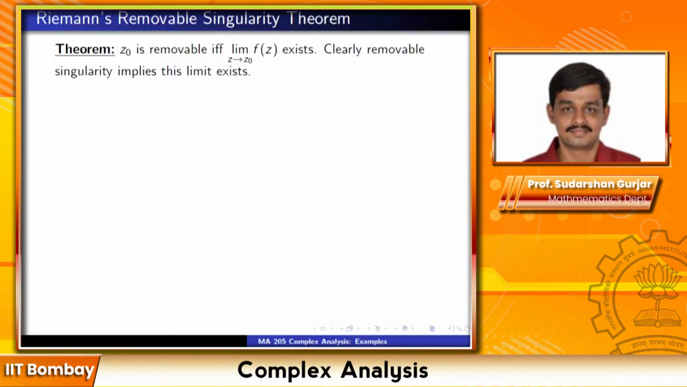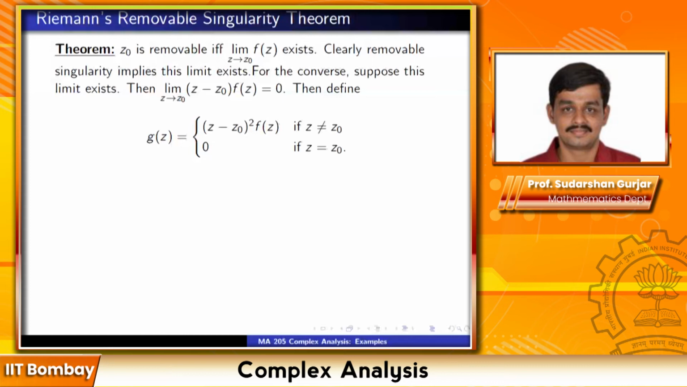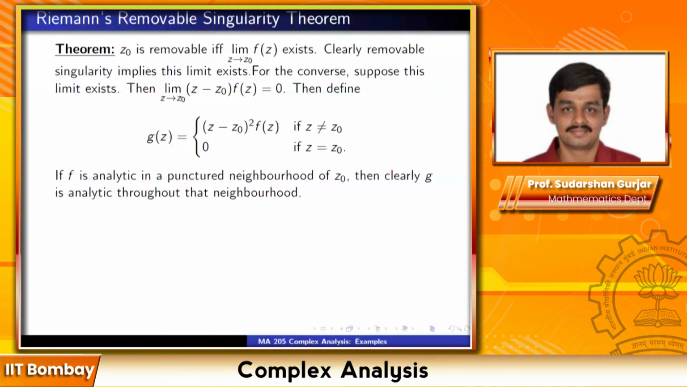For the converse, suppose the limit exists. Then the limit of (z minus z0) times f(z) as z tends to z0 will be equal to 0, right? Product of the two limits: z minus z0 tends to 0, the limit of f(z) as z tends to z0 exists, so the product will go to 0. Then define g(z) equal to (z minus z0) squared times f(z) if z is not equal to z0, and 0 if z is equal to z0. So if f is analytic in a punctured neighborhood of z0, then clearly g is analytic there. z0 is an isolated singularity, and therefore f is analytic in a punctured neighborhood of z0.